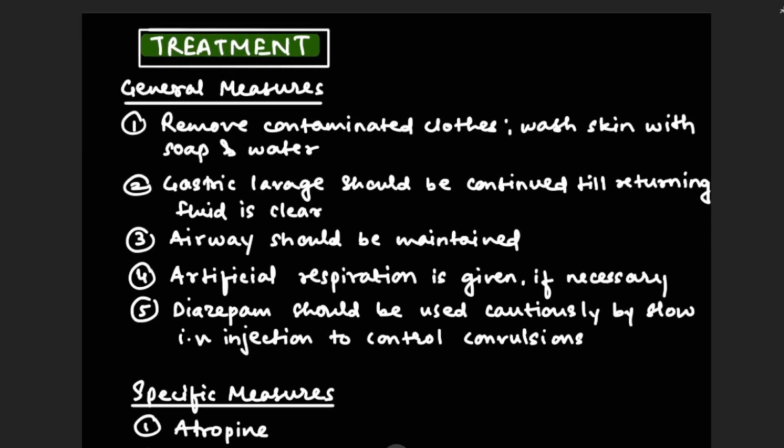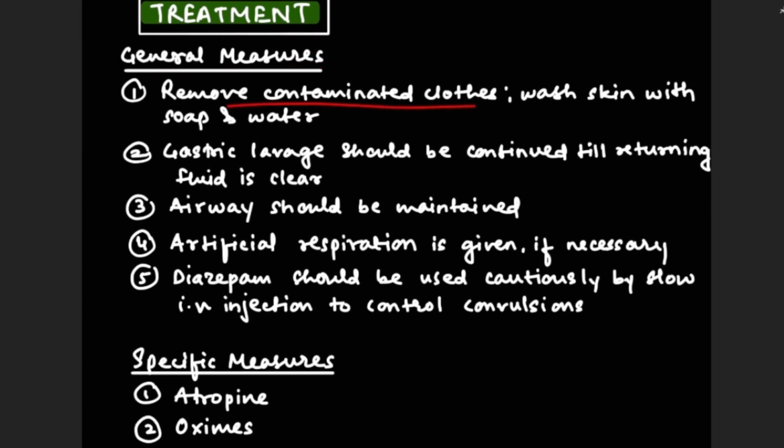Now we are going to see the treatment. General measures: remove contaminated clothes, wash the skin with soap and water. Then gastric lavage should be continued till the returning fluid is clear. Then the airway should be maintained and artificial respiration can also be given if necessary. Then diazepam is administered cautiously by slow IV injection to control convulsions.